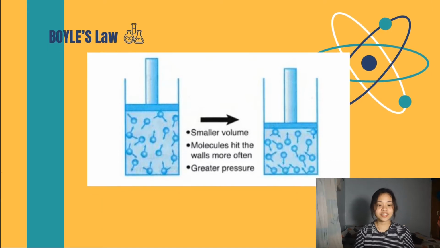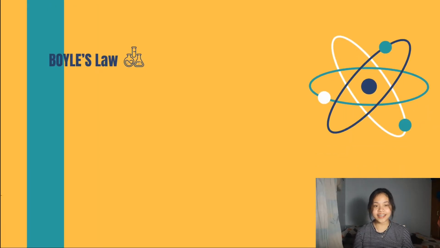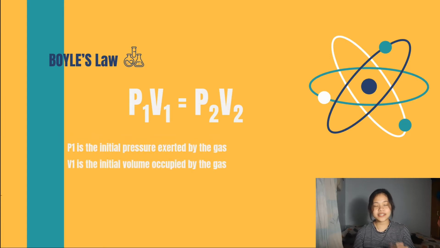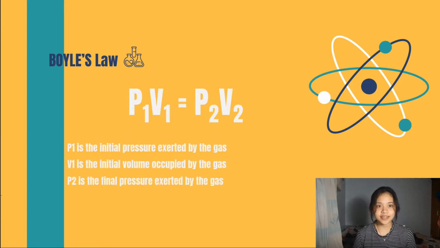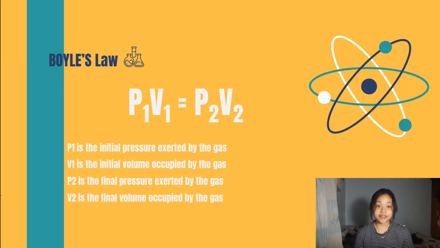Now, this law can be expressed mathematically as P1V1 = P2V2, where P1 is the initial pressure, V1 is the initial volume, P2 is the final pressure, and V2 is the final volume occupied by a gas. So let's take note that when it comes to Boyle's law, pressure and volume are inversely proportional to each other. So when the pressure goes up, the volume goes down.